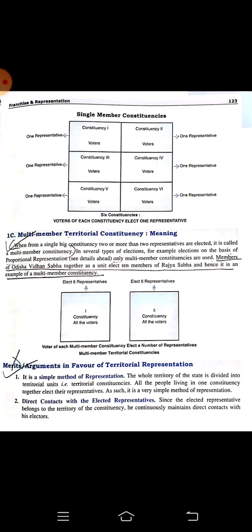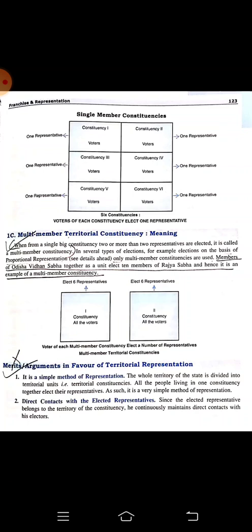Direct contact with the elected representatives, because the country is divided into small constituencies, so the representatives and the voters can connect with each other well. Source of unity. Easy identification of constituencies. Better satisfaction of the local needs of local people, more scope for development. As the candidates are selected from the local area, they understand the needs and demands of the local people.